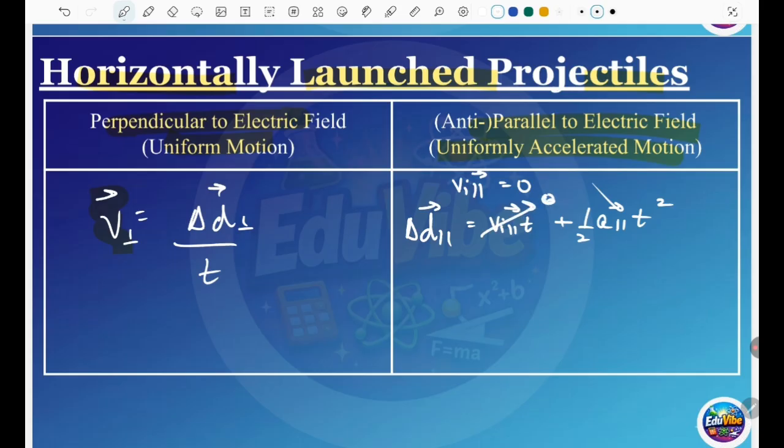So delta d parallel is equal to half acceleration parallel times t squared. You use this formula directly. Some things are confusing, but when we go to the question you will understand how this works.